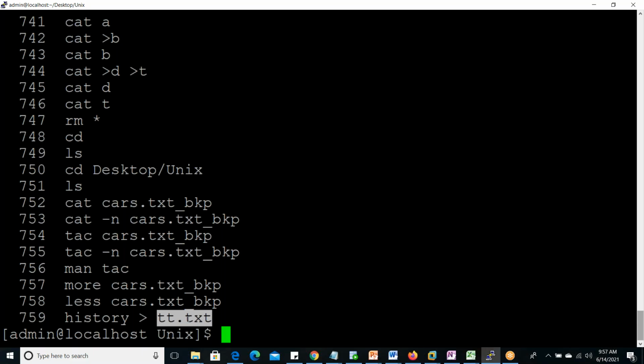If you are going to see a big file, then it is better to go for the more command or less command. So here in the more command we are able to see, but backward is not possible. That is one demerit. So the less command we can use. Less tt.txt.